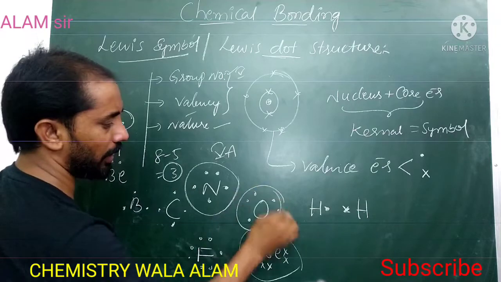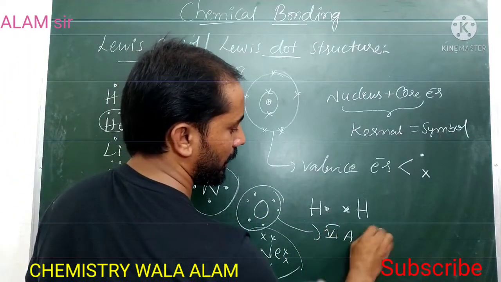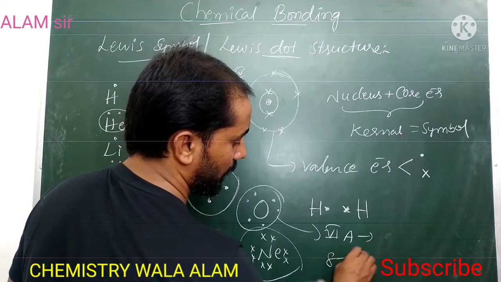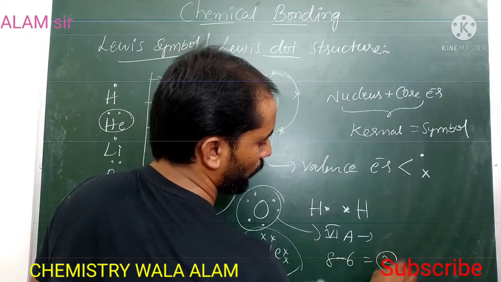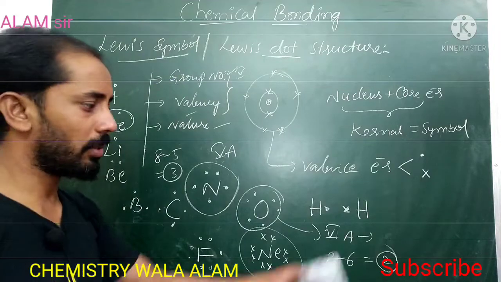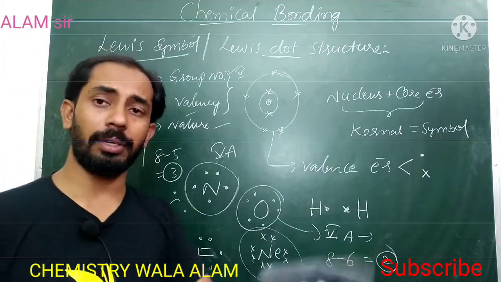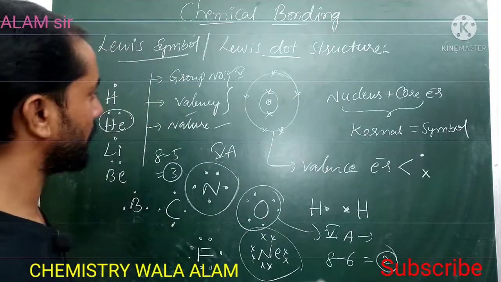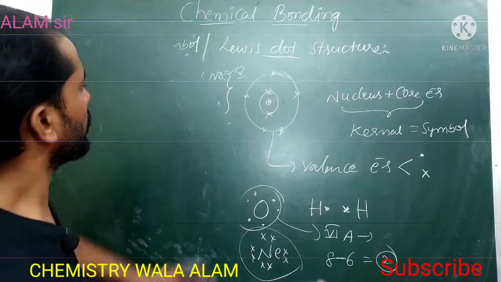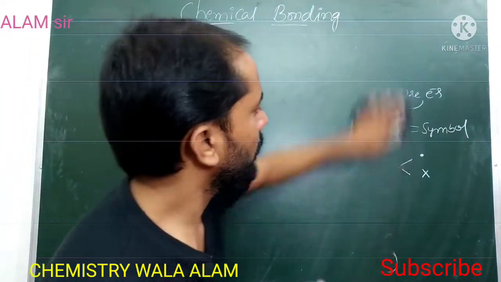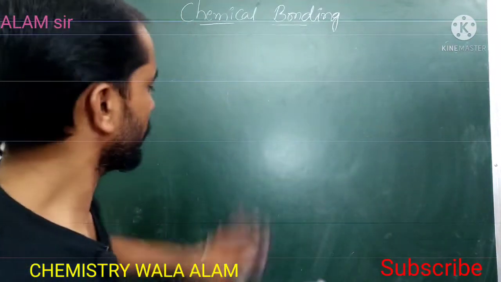Suppose oxygen has 6 valence electrons, that indicates it belongs to the 6A group, non-metals. The valency is 8 minus 6, that equals valency 2. Like this you can find. So by knowing the number of valence electrons we can find the group number, and by knowing the group number we can find the valency. So this Lewis dot structure or symbol is very useful.